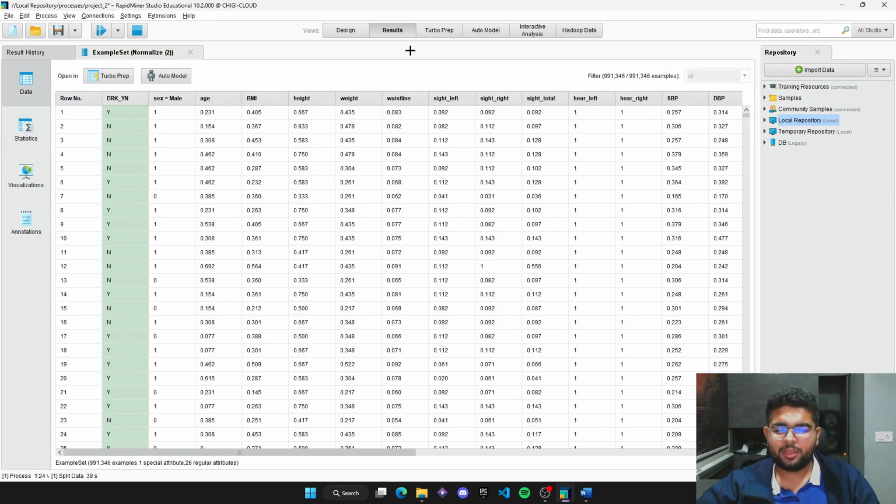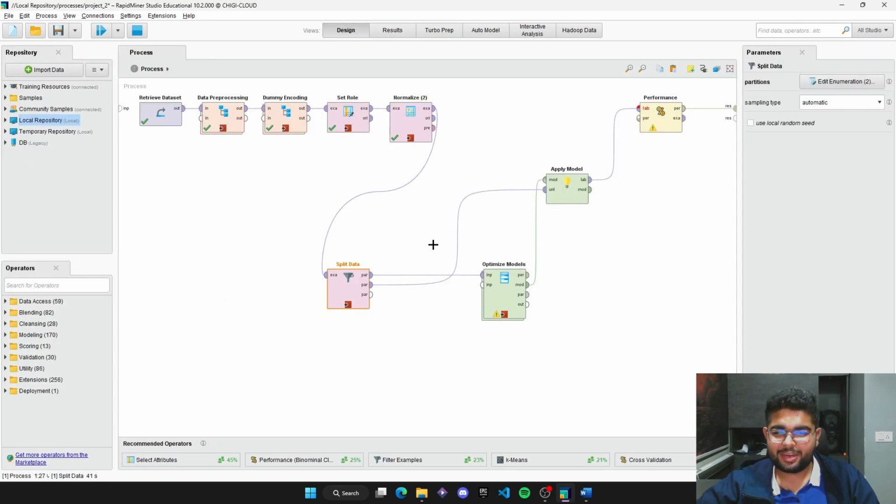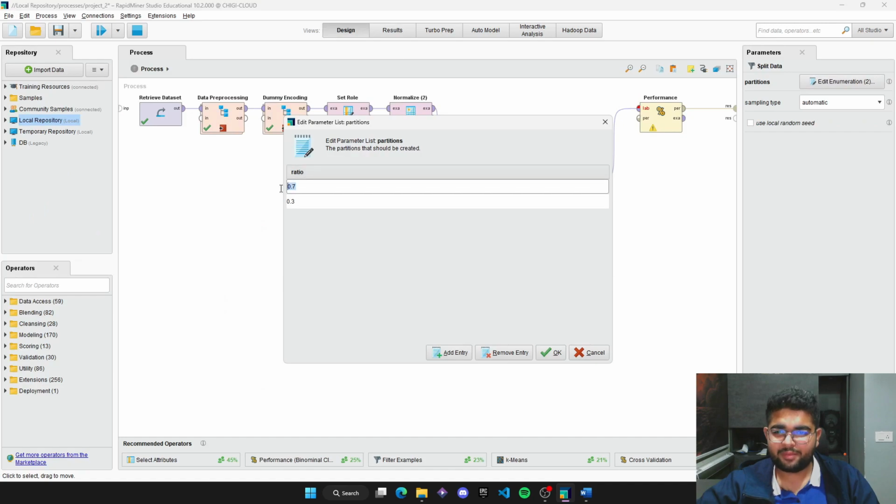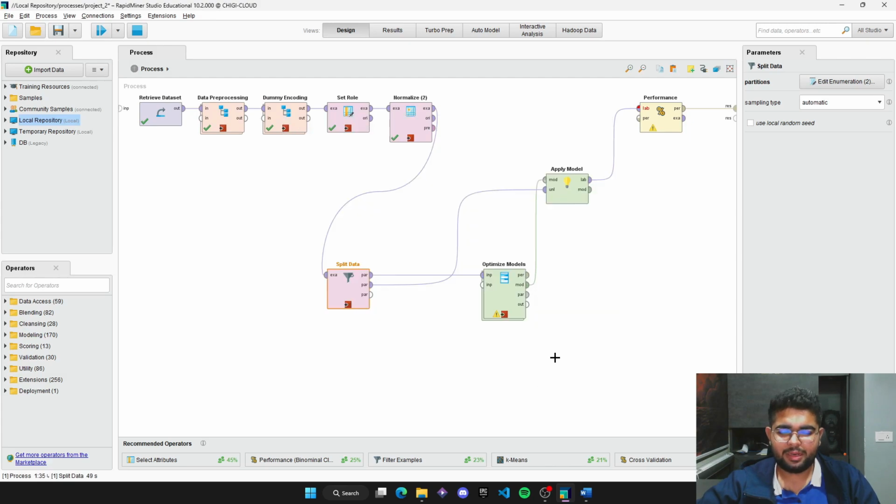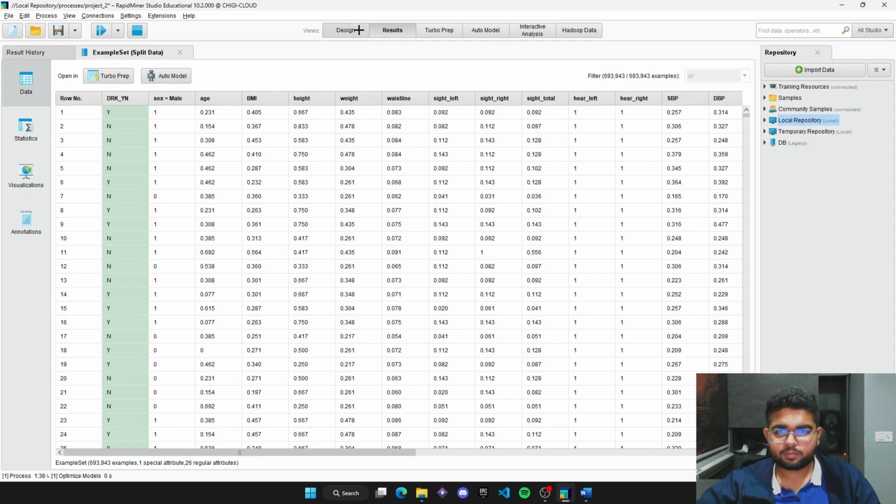So now, after the normalization, our data is ready to be split into two parts. One of 70% of the data, which is going to be the training set, and then 30% of the data, which is going to be the testing set. All right, so let's split the data.